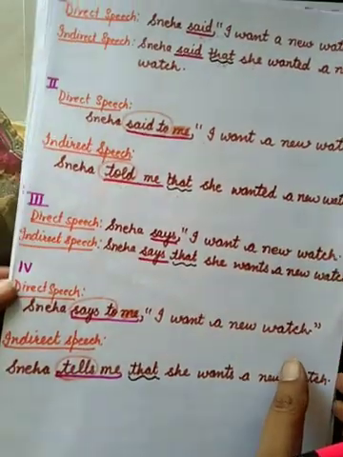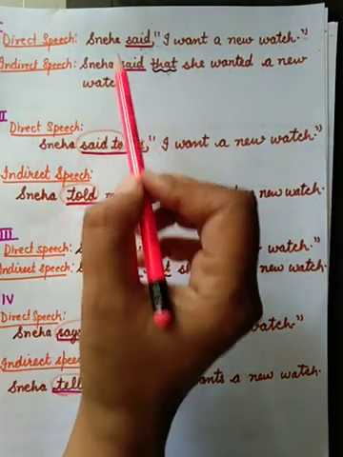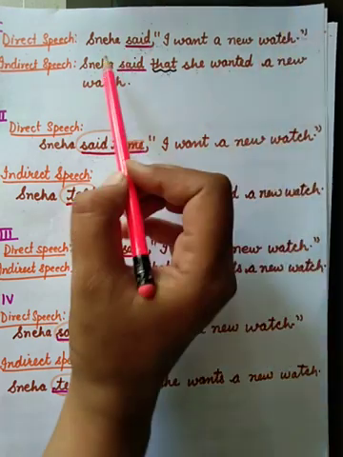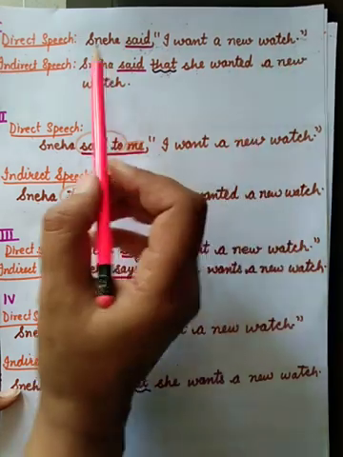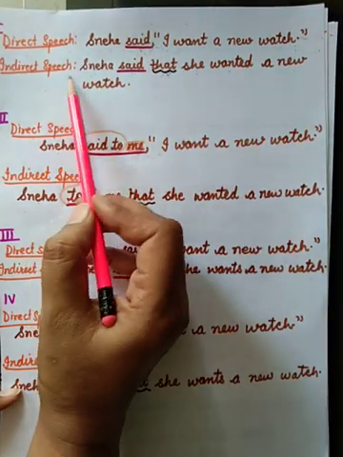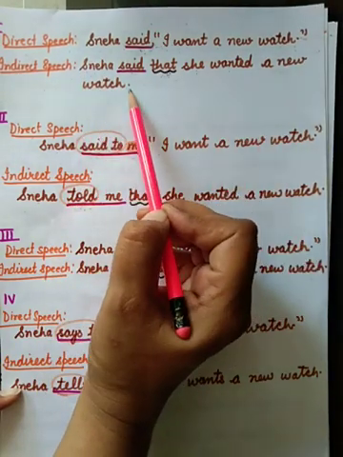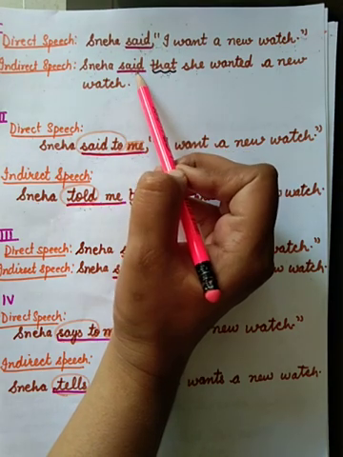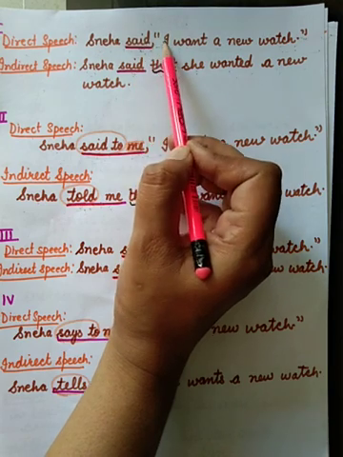Check these examples. Direct speech: Sneha said, "I want a new watch." Said is in past form. Indirect speech: Sneha said that she wanted a new watch. This is in past form, so it will remain the same. Said will remain same because we don't have any object.